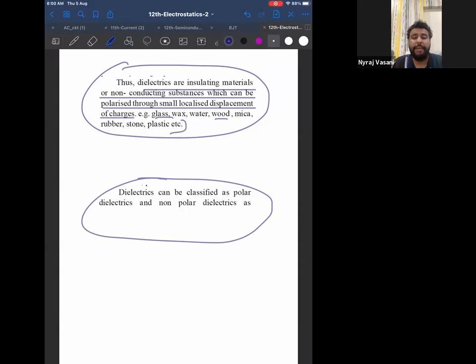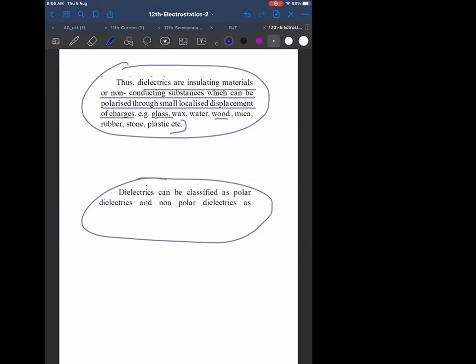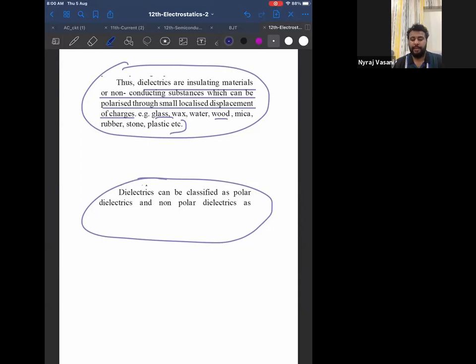Therefore, write on the side heading: types of dielectrics. First one, polar dielectric. And the second one, non-polar dielectric. Written? Yes, sir. Now this is for 2 marks.